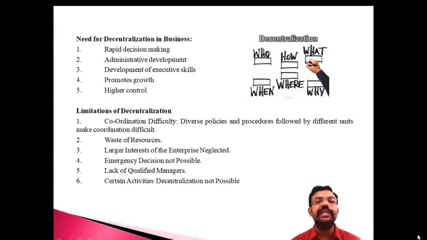And after that, what are the limitations? Suppose organizations follow decentralization, what are the drawbacks? Sometimes there is a possibility of limitations. I'm discussing the limitations. The first one is that coordination is difficult. Sometimes it is difficult to coordinate the entire work within an organization, because the policy and procedure followed by different units make a lot of confusion. This is the first limitation.